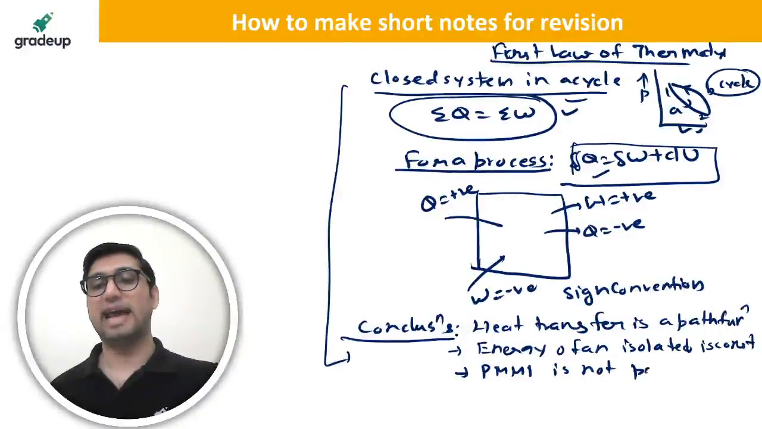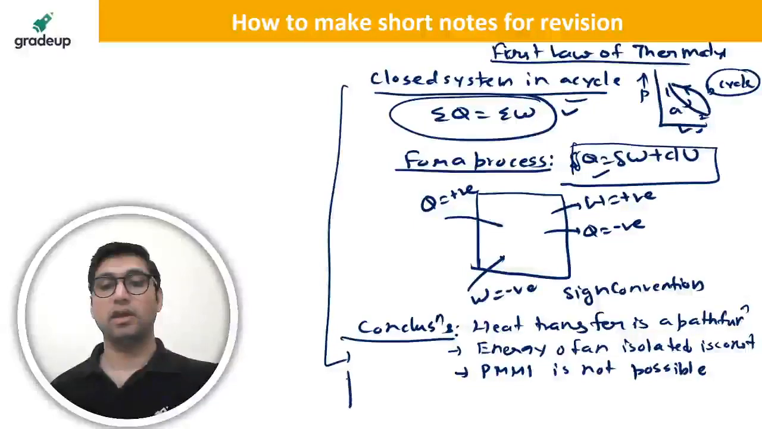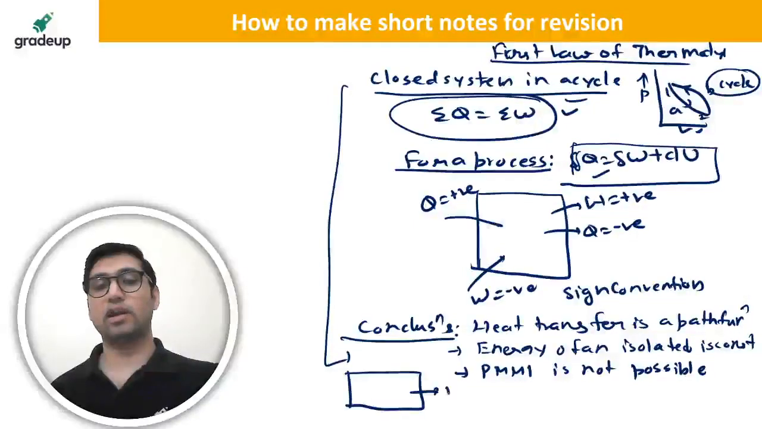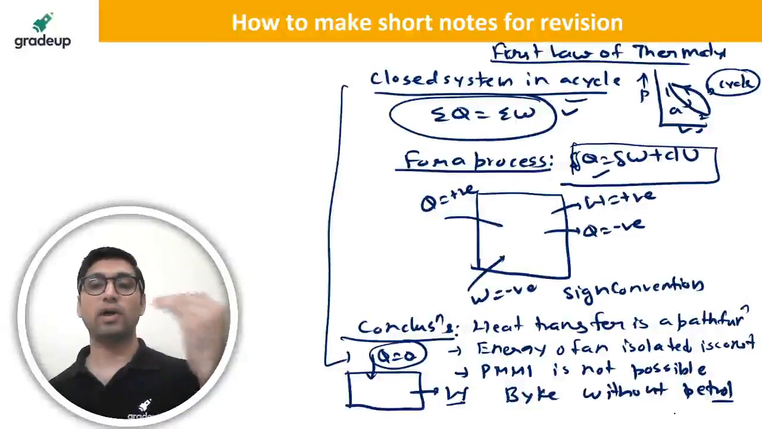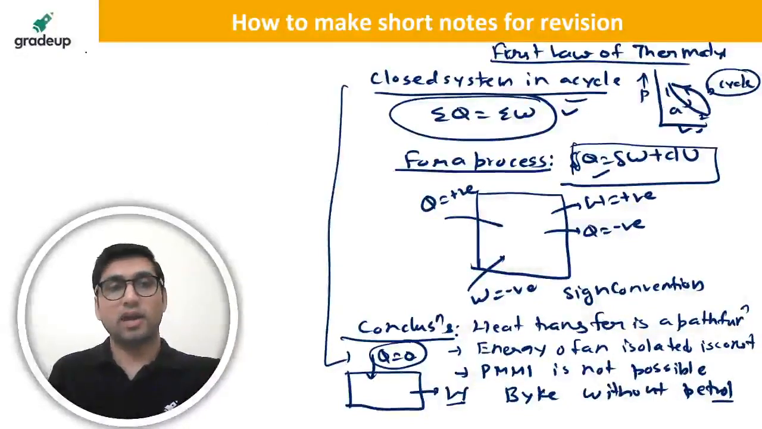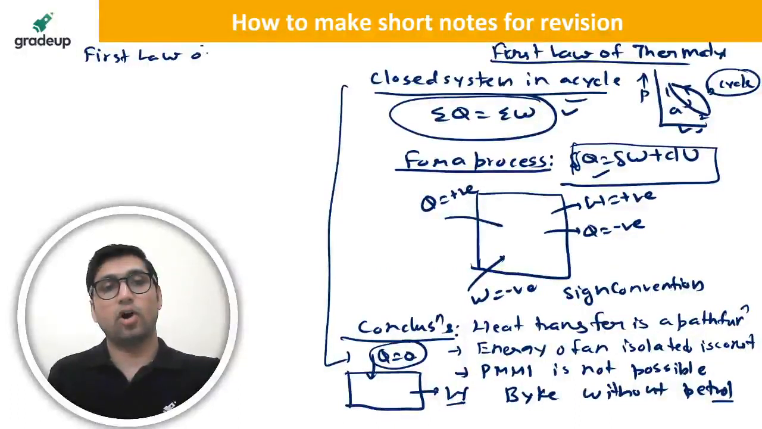PMM1 is a device which violates the first law of thermodynamics. For example, a device which gives you work continuously without any energy input. There is no energy input, it is zero, but you are getting the work. For example, a bike without petrol. You can write it like this simply. So this PMM1 will be violating the first law of thermodynamics. Similarly, you can write the first law for an open system. It is very simple.